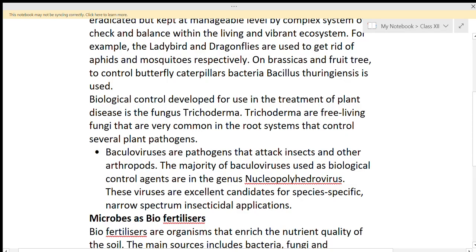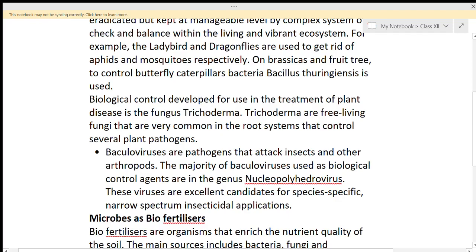These nucleopolyhedroviruses are used as biological control agents. They are in the group of baculoviruses, and these viruses are excellent candidates for specific narrow spectrum insecticidal application.